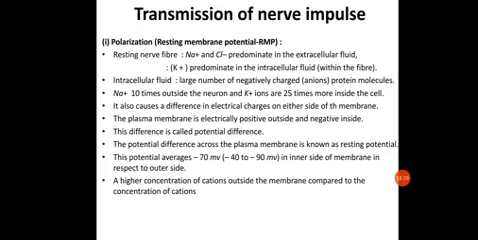The potential difference across the plasma membrane is known as the resting potential. This potential difference present under normal conditions is called the resting potential, and it averages around minus 70 millivolts, ranging from minus 40 to minus 90 millivolts on the inner side of the membrane. It means the inner membrane will be comparatively negatively charged, with a high concentration of cations outside the membrane compared to inside. So this is what we have seen.